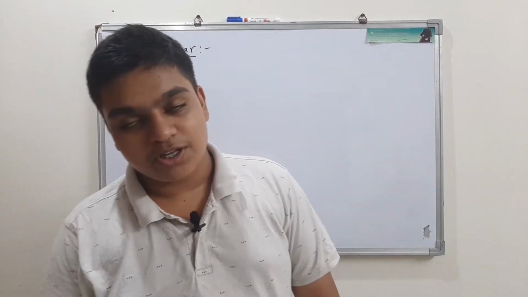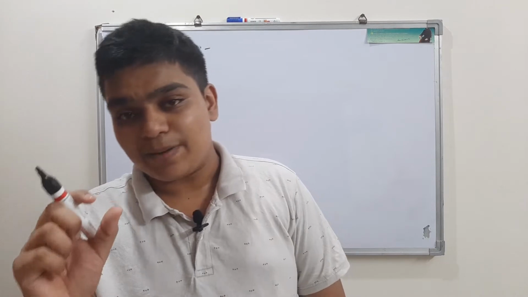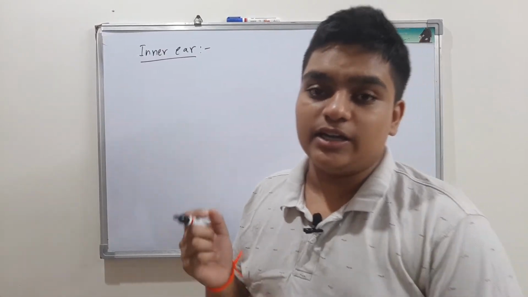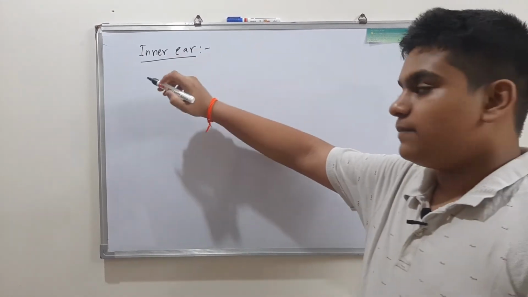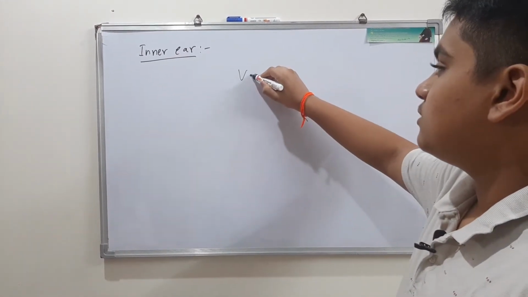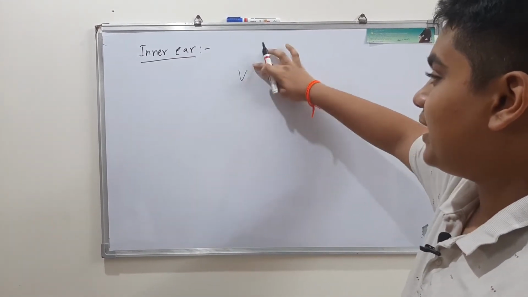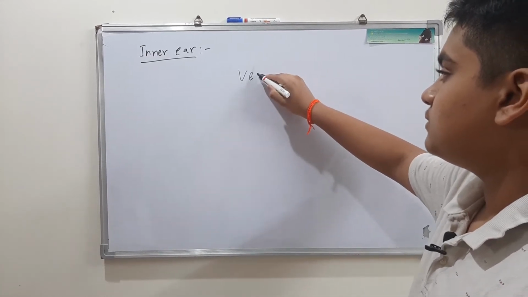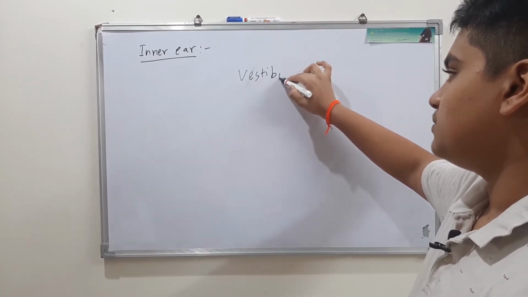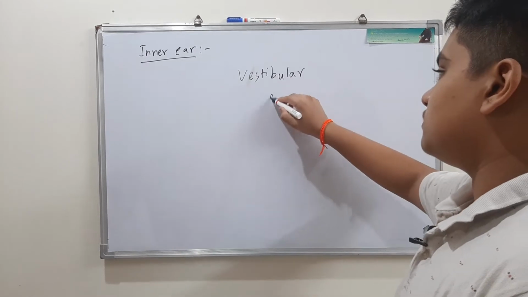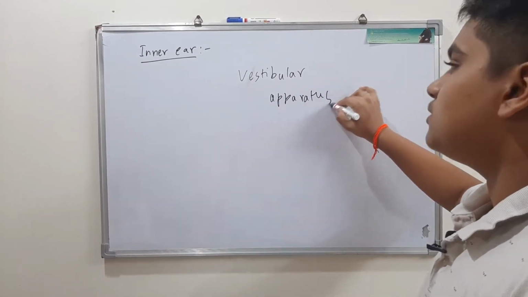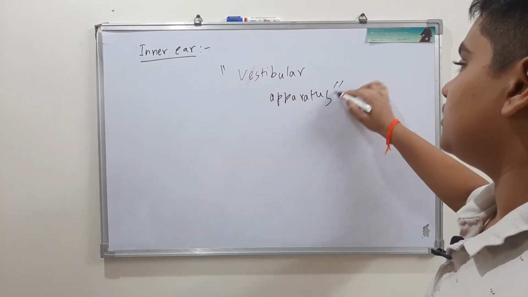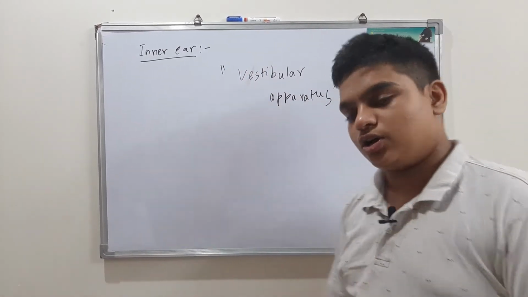In today's video we will be discussing the mechanism of hearing, as well as some parts that are remaining in the inner ear. Mainly we will be discussing the vestibular apparatus. This is another part of the inner ear which is present above the cochlea.